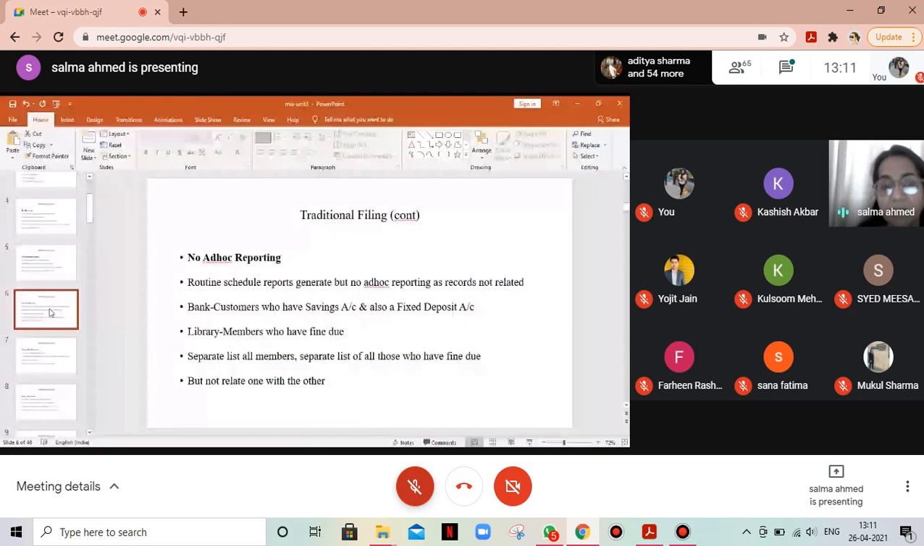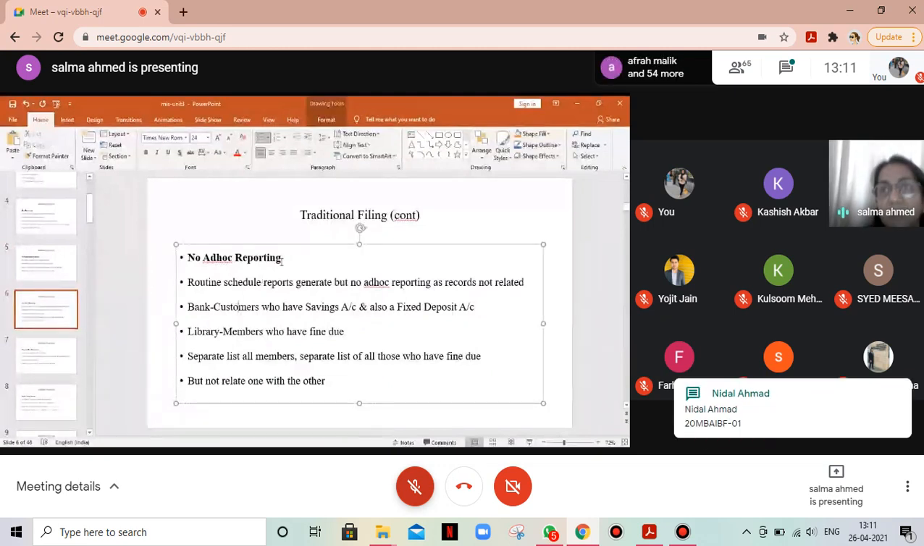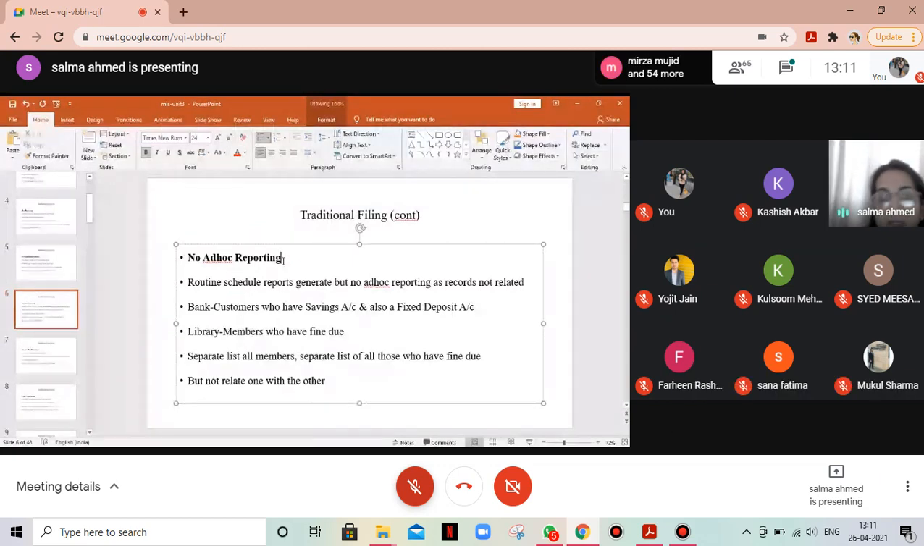Now, no ad hoc reporting. If I want to generate scheduled reports, how many customers are there in Jamia Urdu, I'm able to do so. How many customers fall within this age bracket, say 30 to 40, I'm able to do so. But if I'm asked to find those customers who also have a fixed deposit account, who are also operating a loan account, this means information which is held in 3 different files. This cannot be done in a traditional file system. So this is what we mean by no ad hoc query. If it is general reports, scheduled reports, how many customers are there? Fine, I'm able to do so.